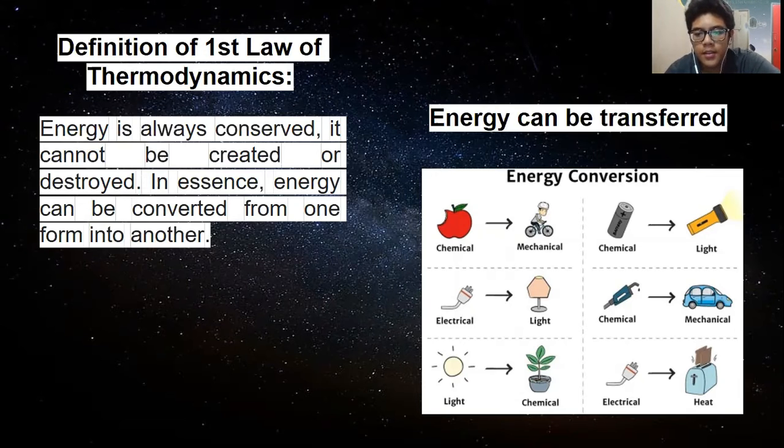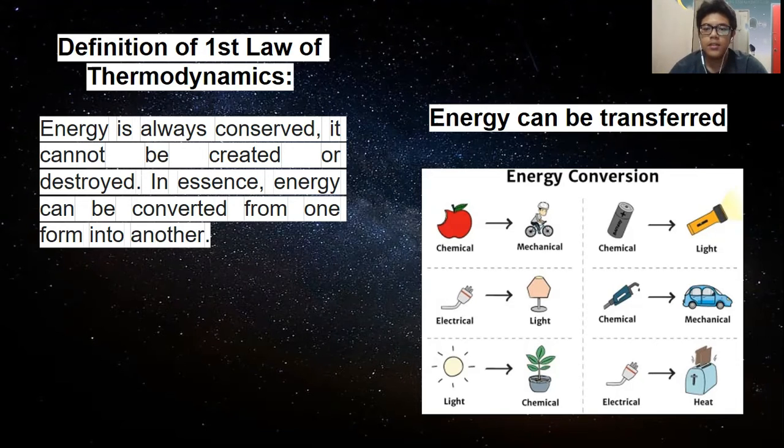Also, by using light energy from the sun, we can have chemical energy for the plant through photosynthesis. For electrical energy, you can use it to get light, to turn on the lamp.